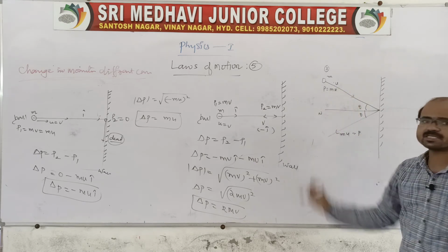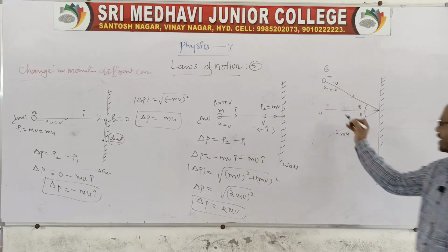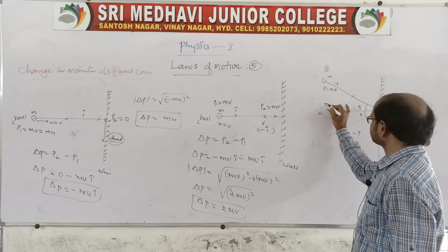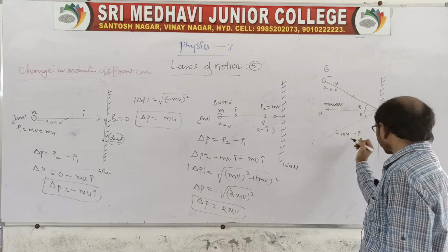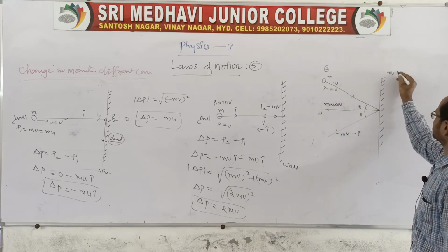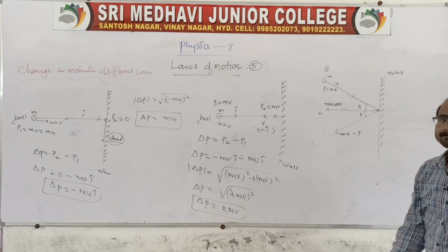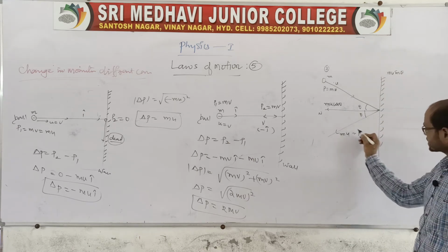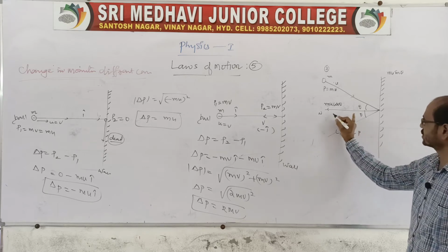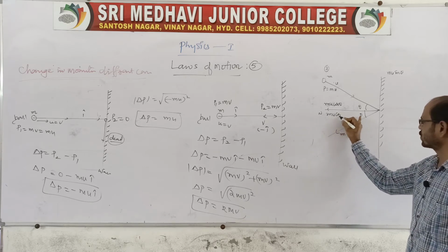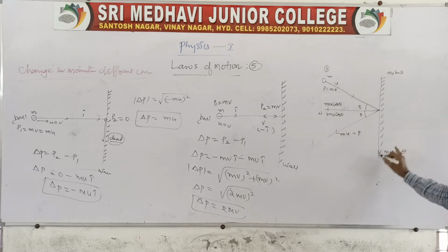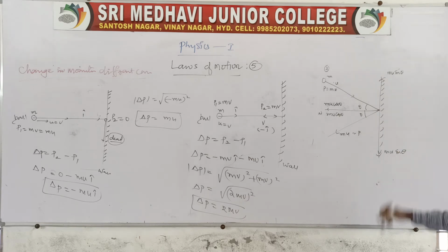Therefore this p can be resolved into two components. One is along the normal, that is mu cos theta, and by using this there will be a mu sin theta like this. Coming to the next one, again this is rebounding with the same momentum, no? Again it is resolved into two components: one is mu cos theta and one more is mu sin theta. Of course the equal and opposite components will cancel, they are not required.